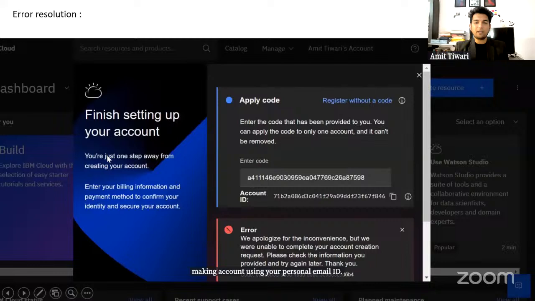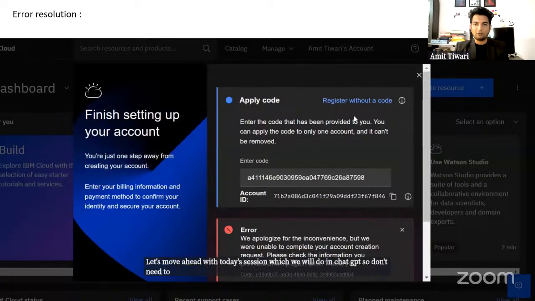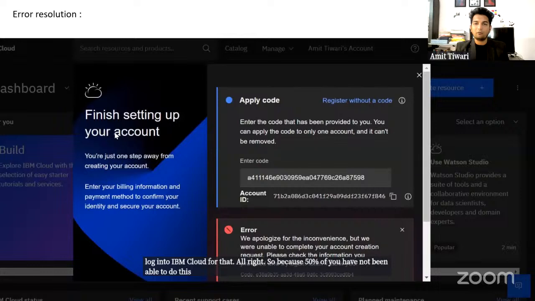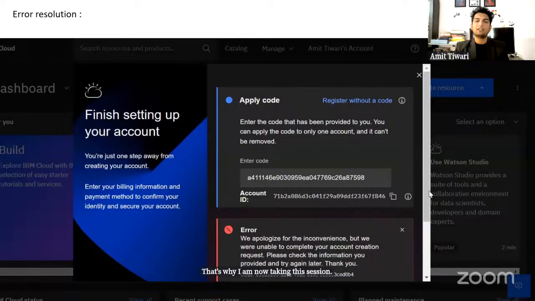All right. I hope that a lot of people have resolved this error. So let's move ahead with today's session, which we will do in ChatGPT. So you don't need to log into IBM Cloud for that. All right. Because 50% of you have not been able to do this, I am now taking this session forward with ChatGPT, because the principles are the same.